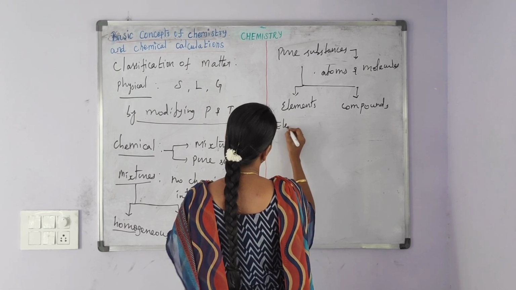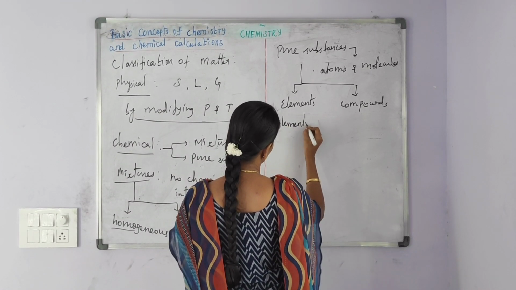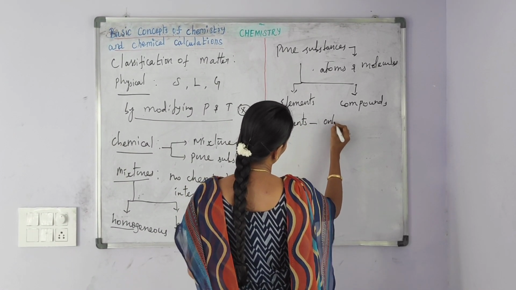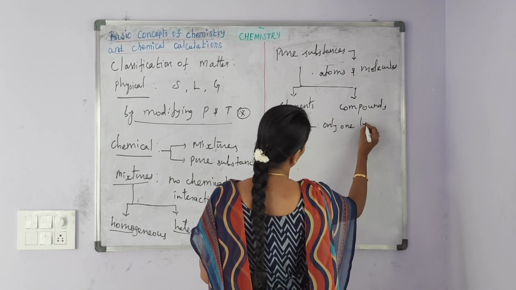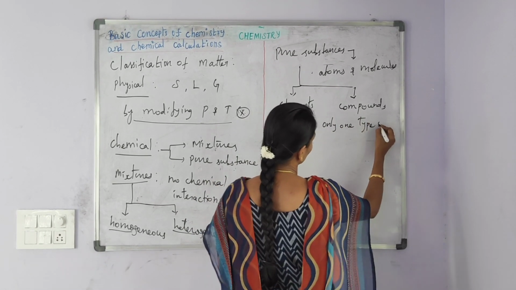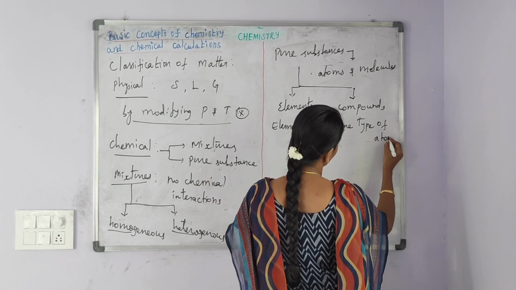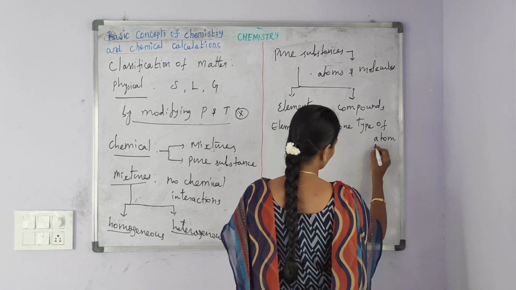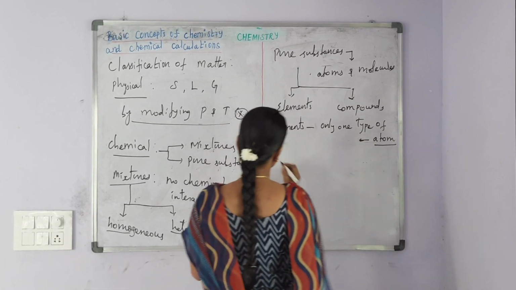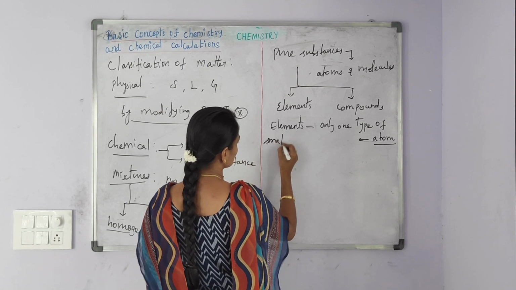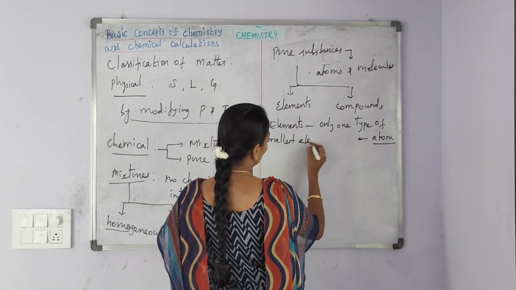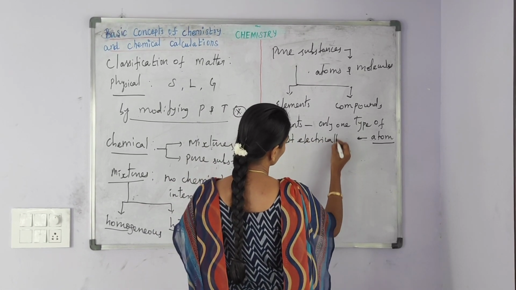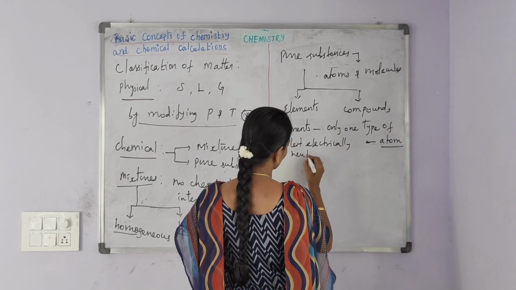First, we will discuss the elements. Elements are made up of only one type of atom. Already we know atom is the smallest electrically neutral particle.